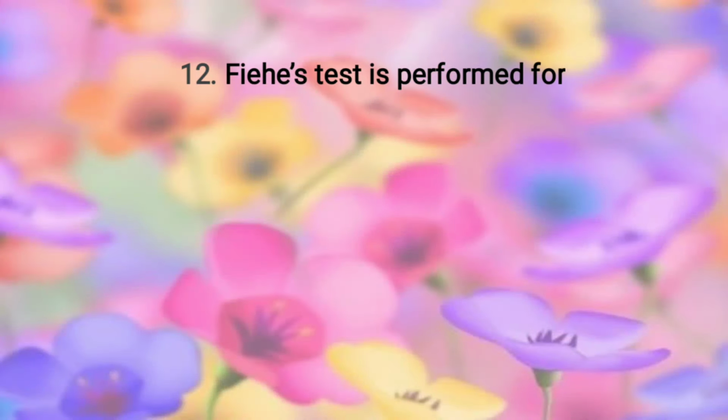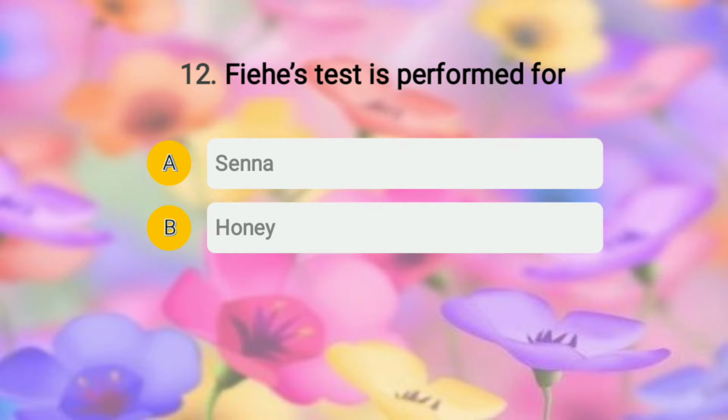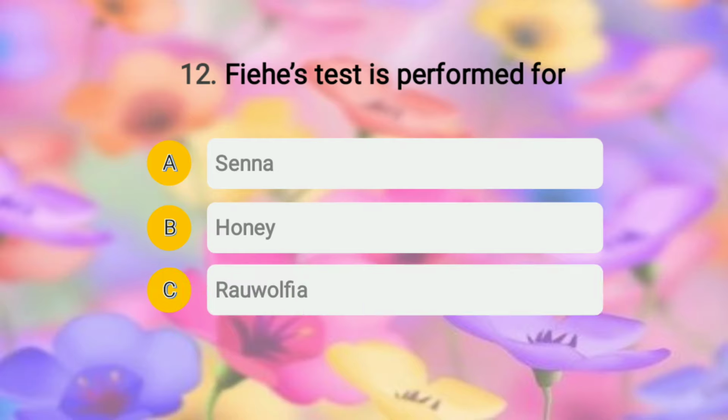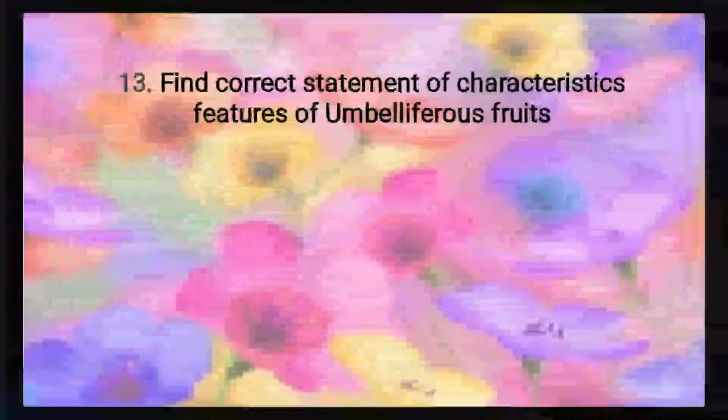Moving to question number 12. The question is, Fehling's test is performed for, and the options given are option A, senna; option B, honey; option C, rauwolfia; and option D, punarnava. So students, the right answer of this question is option B, that is honey. Moving to question number 13.